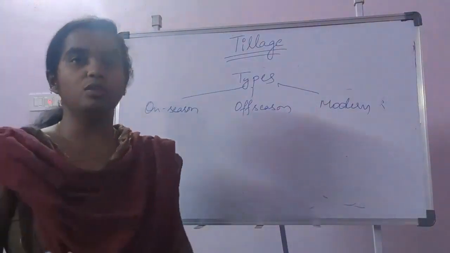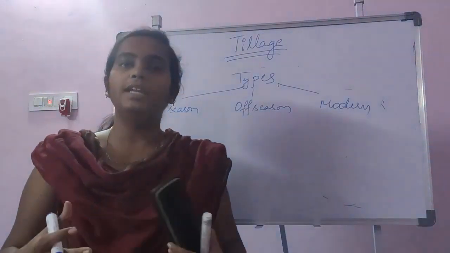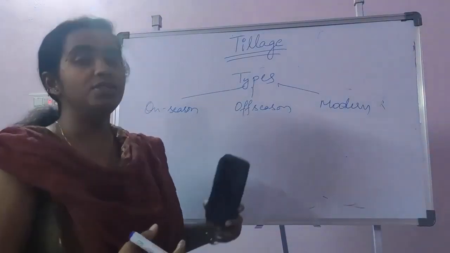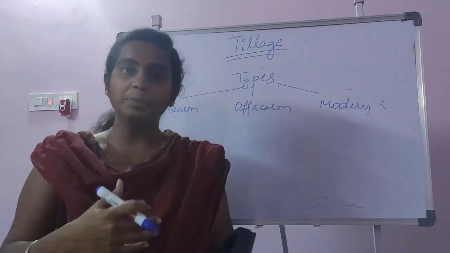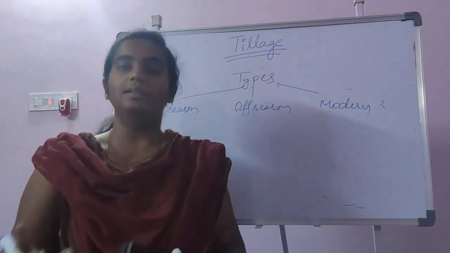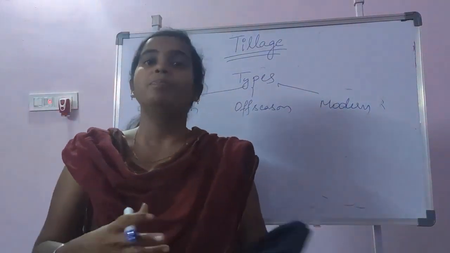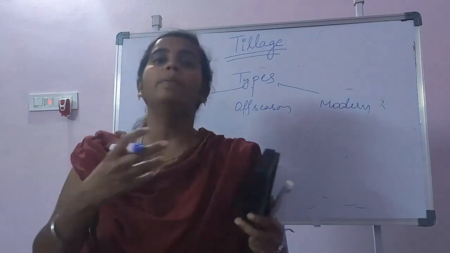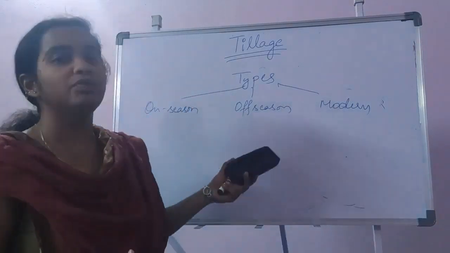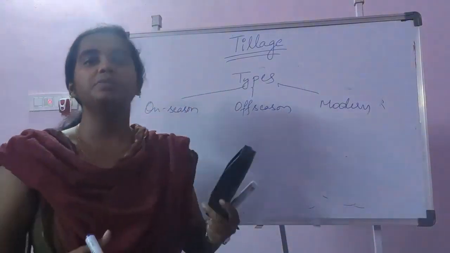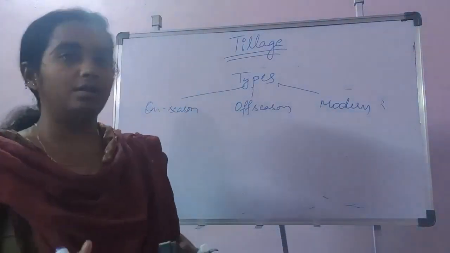And the next one is off season. Off season means other than the cropping season, whenever we go for tillage practices, that we call off season. Means when the forthcoming season is there, we will take up the tillage practices before that season. You can take an example of summer tillage. Summer tillage is done so that the soil can be ready by the Kharif season, and winter season or fallow season. So these are some examples for off season. And modern tillage we will deal with quite later.